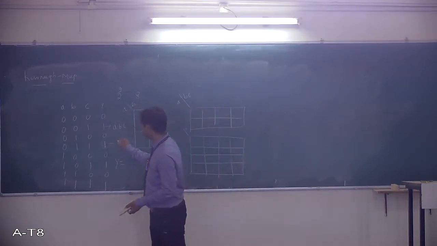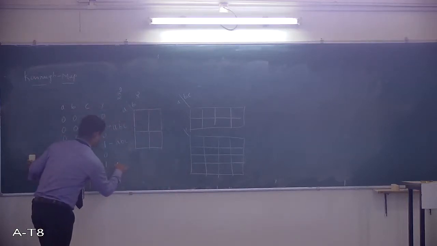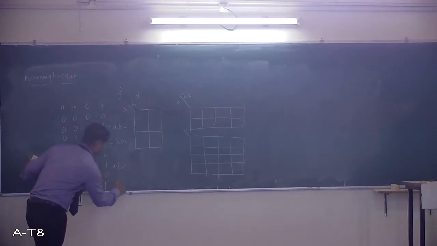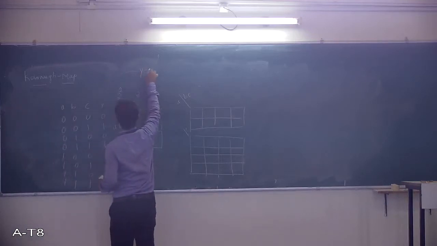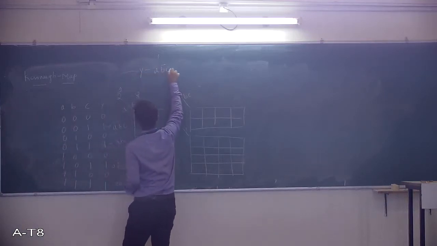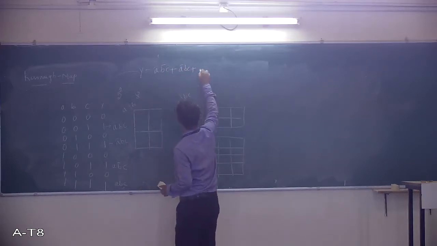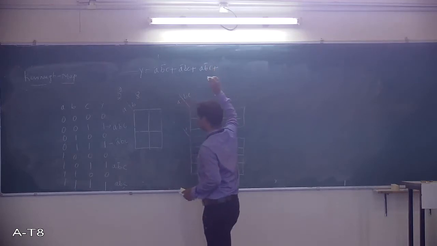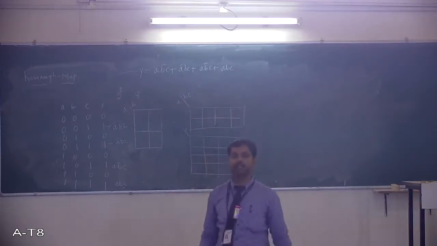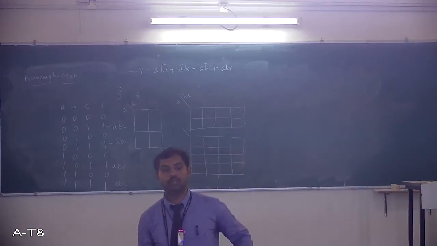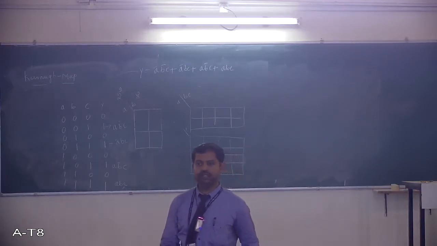Similarly here, a bar, b, c. Next, a, b bar, c. Finally, a, b, c. So the output expression for this is a bar, b bar, c plus a bar, b, c plus a, b bar, c plus a, b, c. This is how we define the functionality of a system with the help of a logical expression. With the help of this only, we will implement it with the gates.